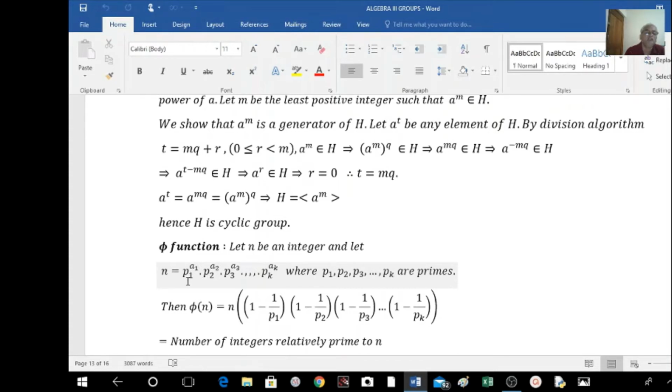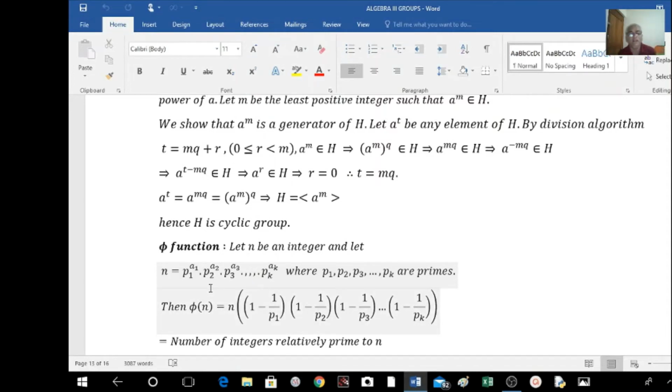If we take 20, it can be written as 4 into 5, and 4 can be again written as a product of primes, 2 square. So 20 can be written as 2 to the power of 2 into 5 to the power of 1.